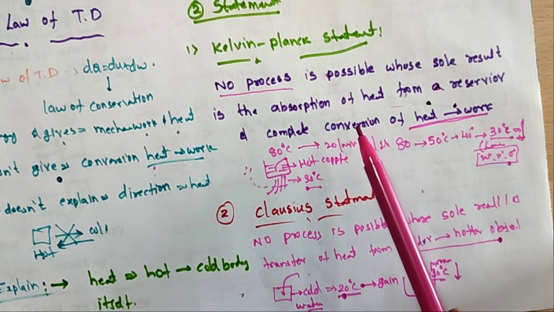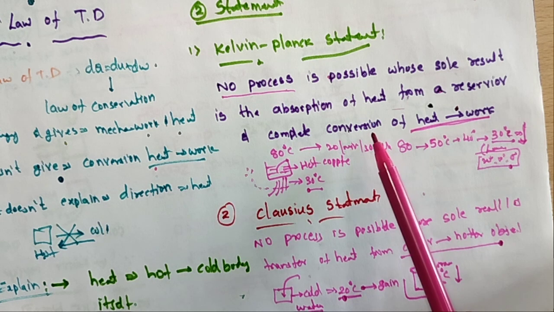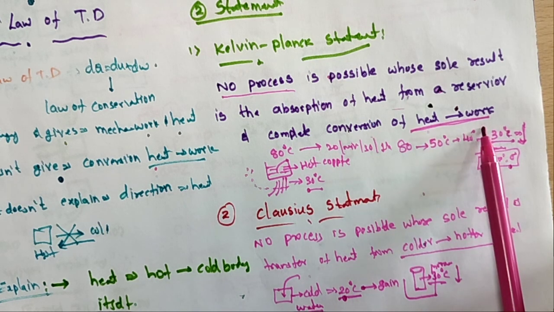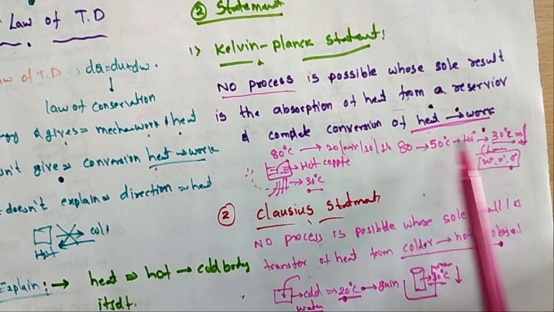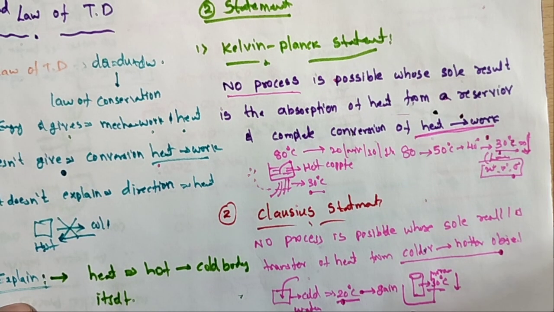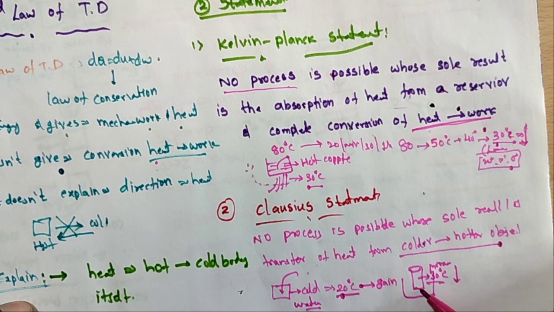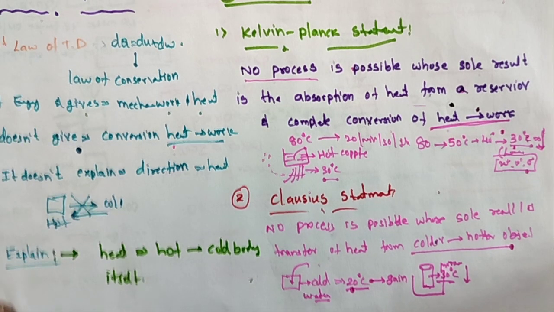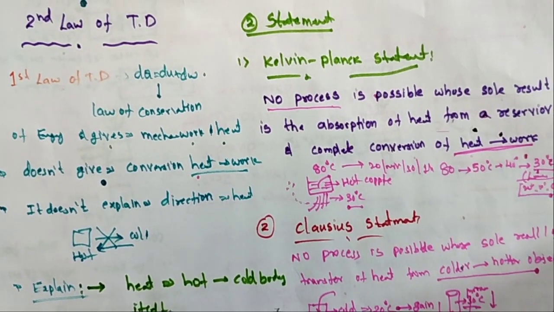The Kelvin-Planck statement is about how much heat can be converted into work, and the heat flows only up to room temperature. The Clausius statement says the temperature does not decrease below room temperature unless you use an external agency. This is called the Clausius statement. This is the second law of thermodynamics. This is the complete overview of the different thermodynamic processes. Thank you one and all. Thank you.